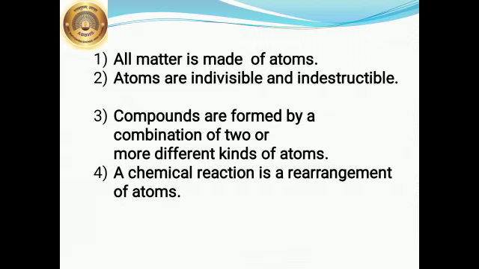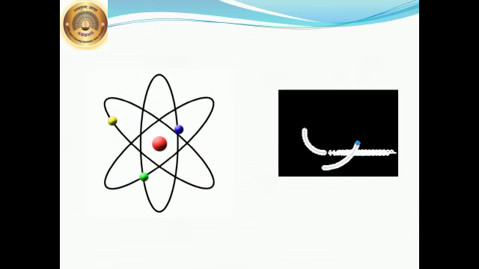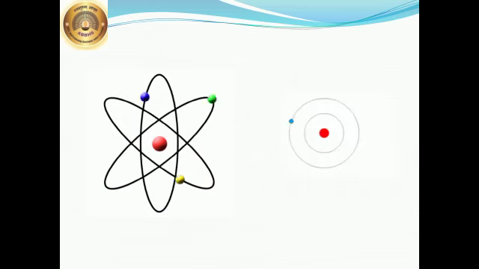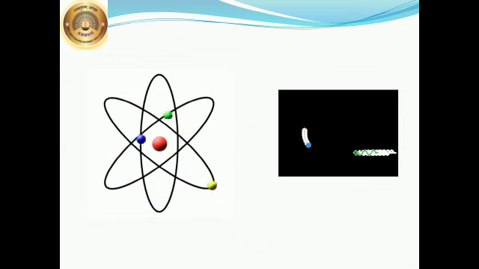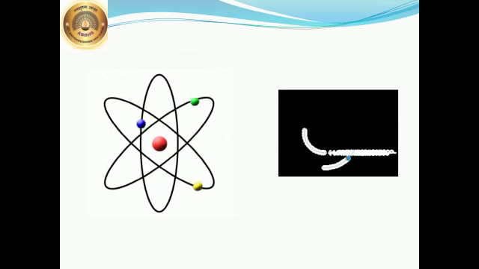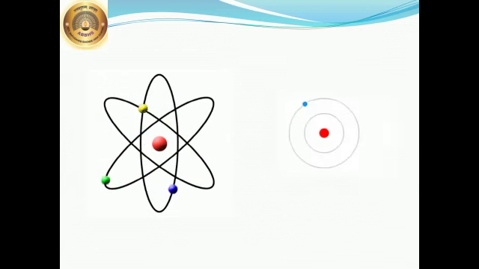Now see, children, here you can see the atom, and the nucleus is there in between, where neutrons and protons are there, and electrons are revolving in the orbit. So the atom is made up of two parts, an extranuclear part and a nuclear part. The extranuclear part has electrons, and in the nuclear part there are protons and neutrons. About this we are going to study more in detail.